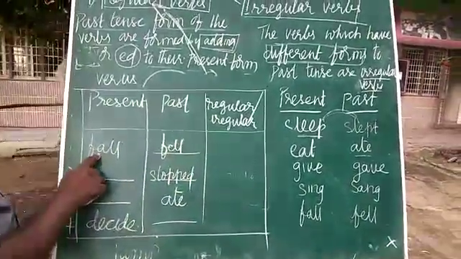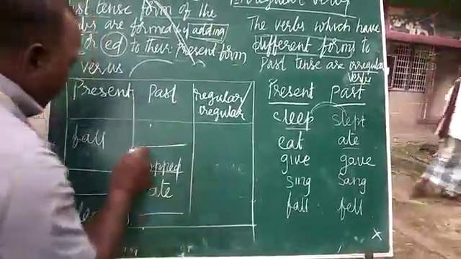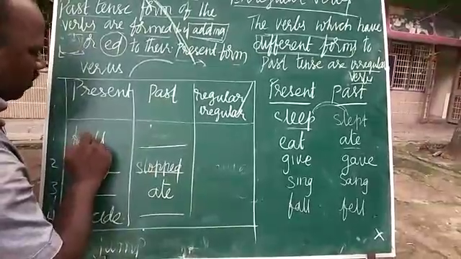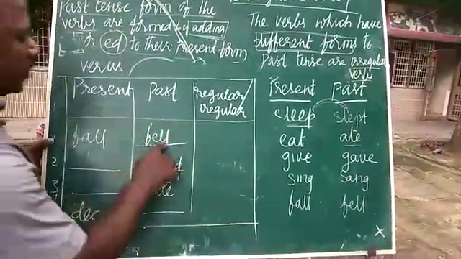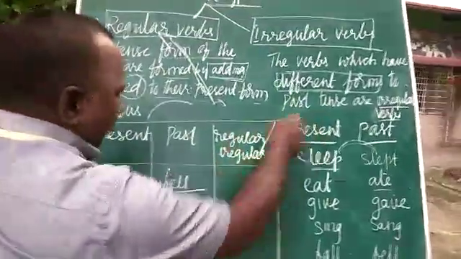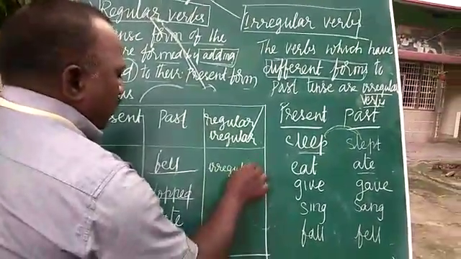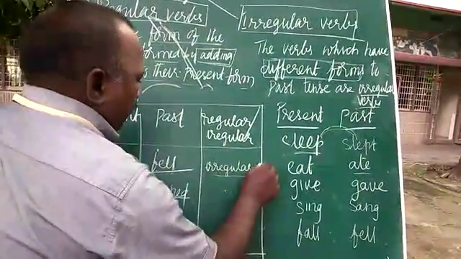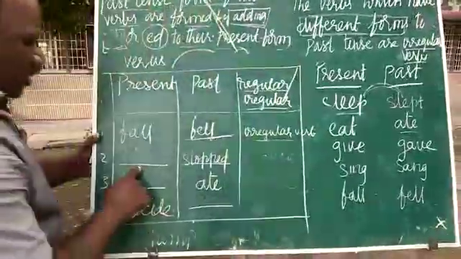Here the present tense is given. The past tense I'll give you like this, as a dash. So what is the past tense form of fall? It is fell. It is not ending with d or ed. So it is called an irregular form. You have to mention irregular verb. So write regular or irregular. Let's go back here.